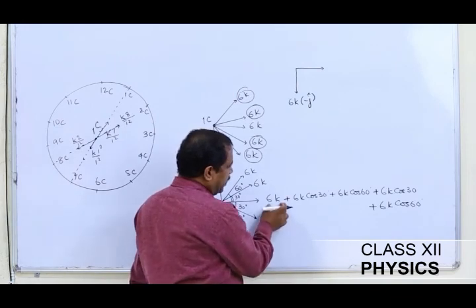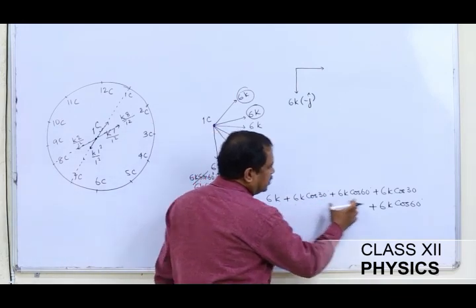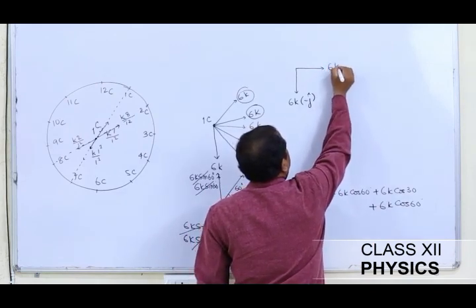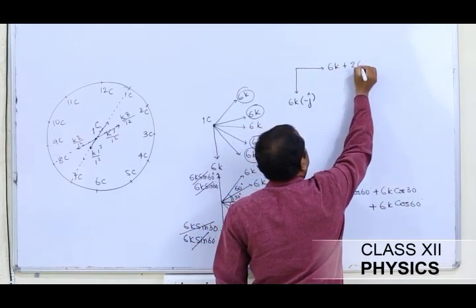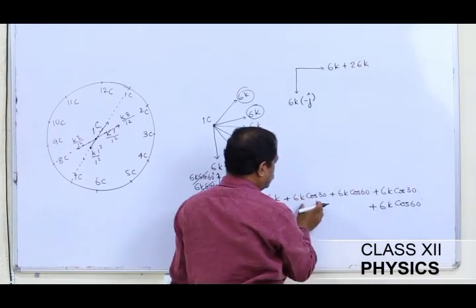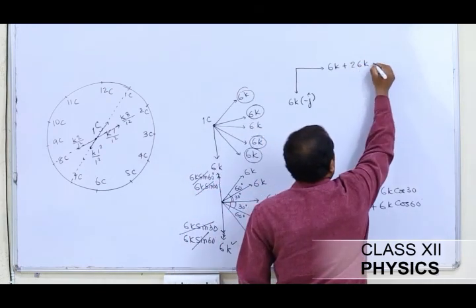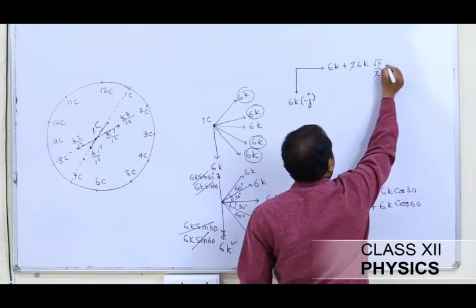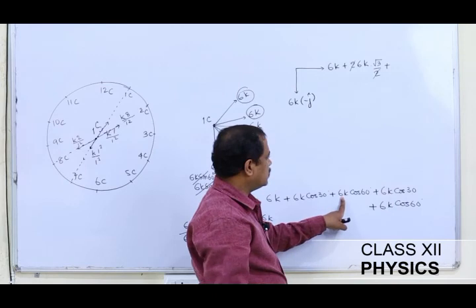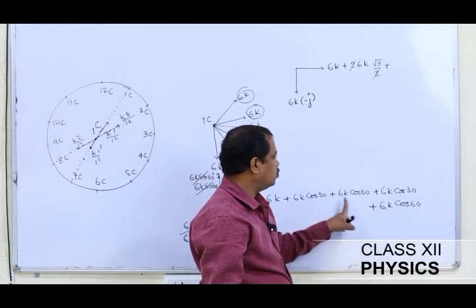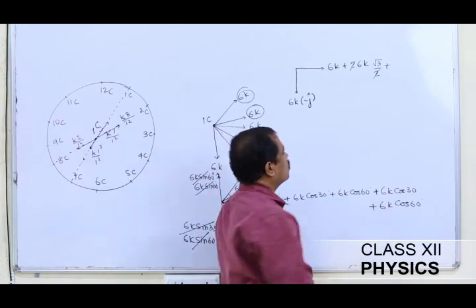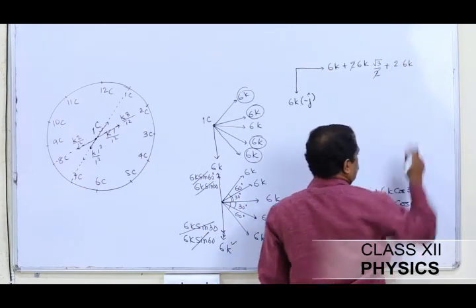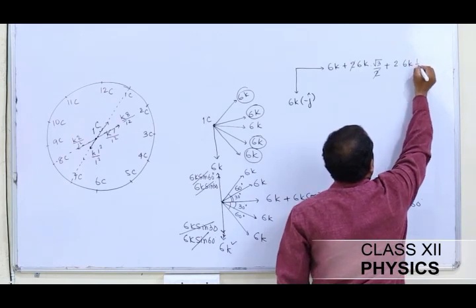And here this is 6K cos 30 and 6K cos 30, that is given as 6K plus 2 times 6K cos 30, which is root 3 by 2, plus 2 times 6K cos 60, which is 1 by 2.